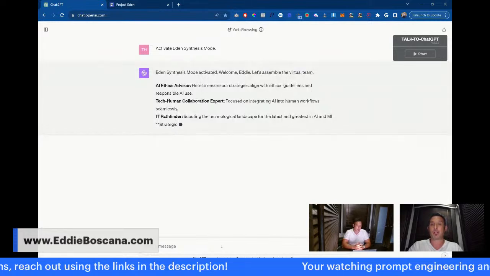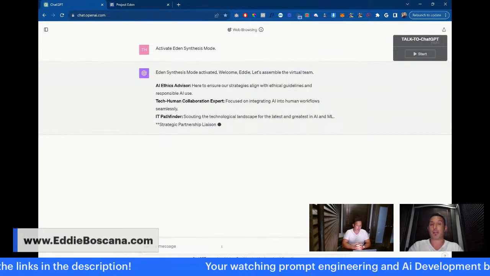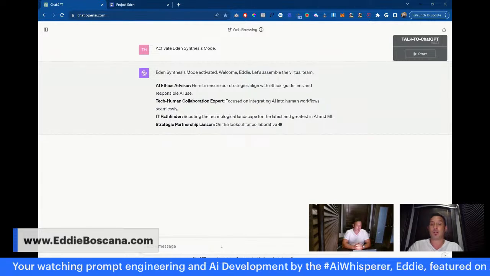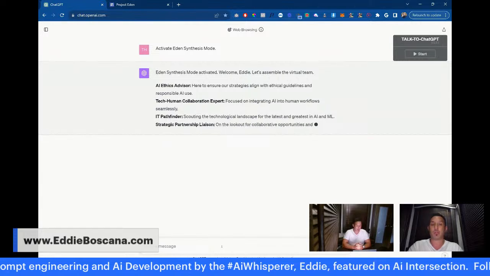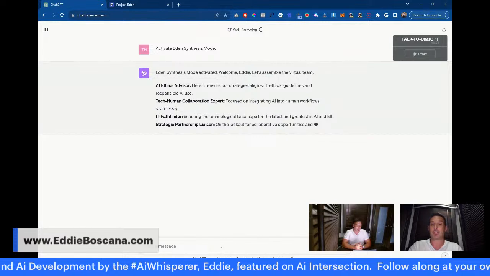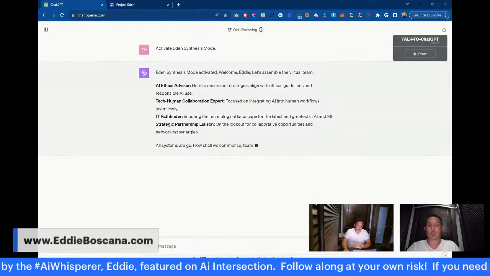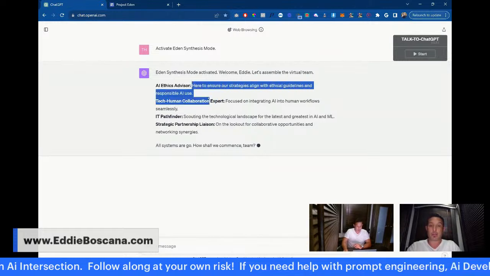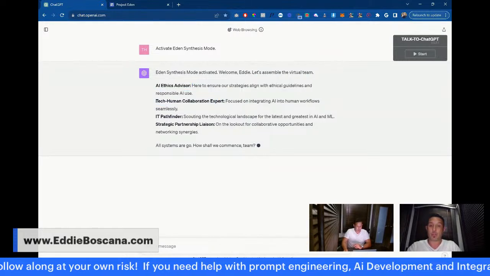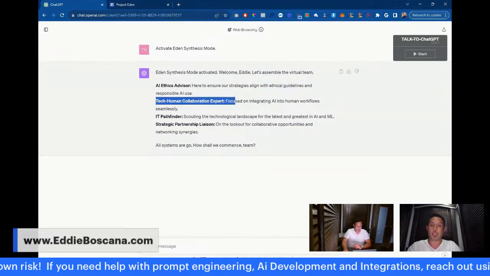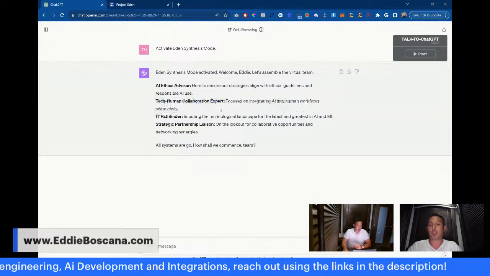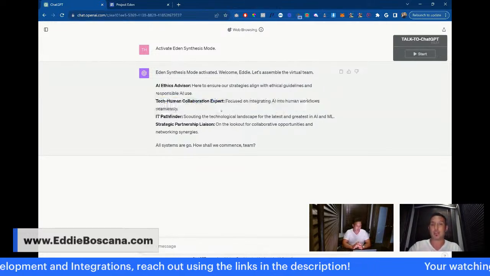All right, so Eden synthesis mode activated. Welcome, Eddie. Let's assemble the virtual team. So this is the virtual team. It's assembling an AI ethics advisor, here to ensure our strategies align with ethical guidelines and responsible AI use, and a tech-human collaboration expert, focused on integrating AI into human workflows. So this is basically like multiple personalities for ChatGPT.